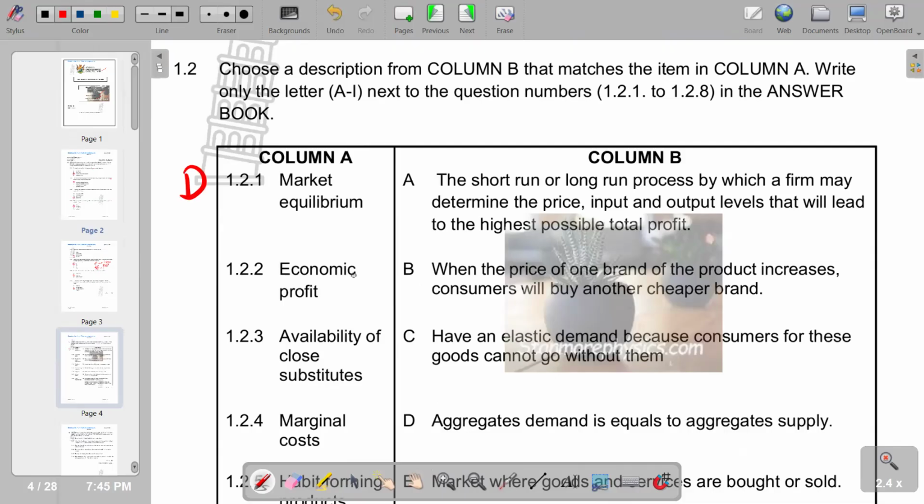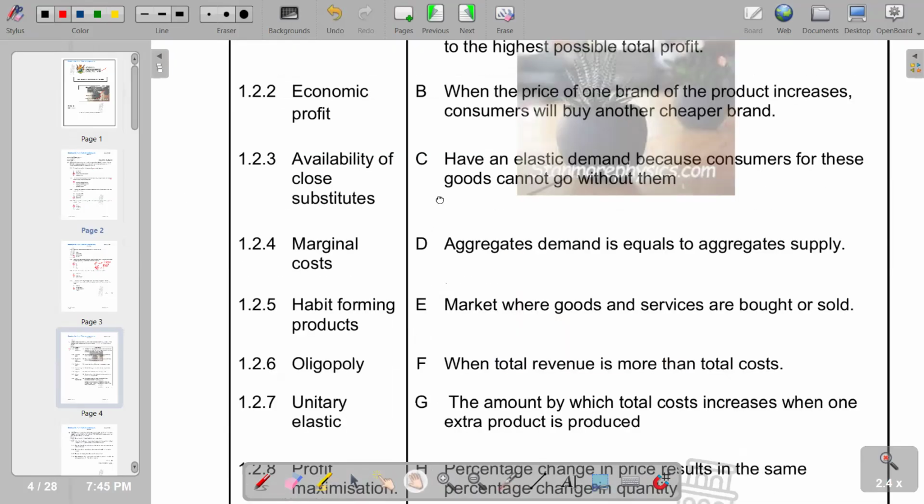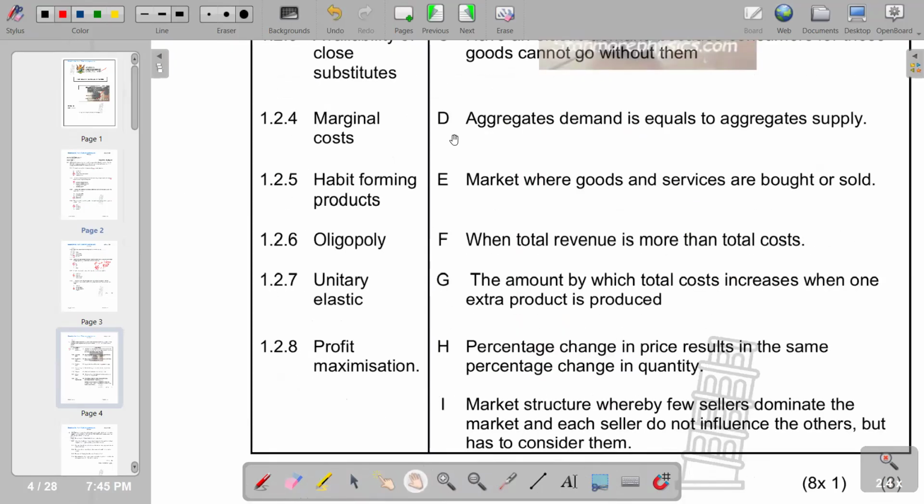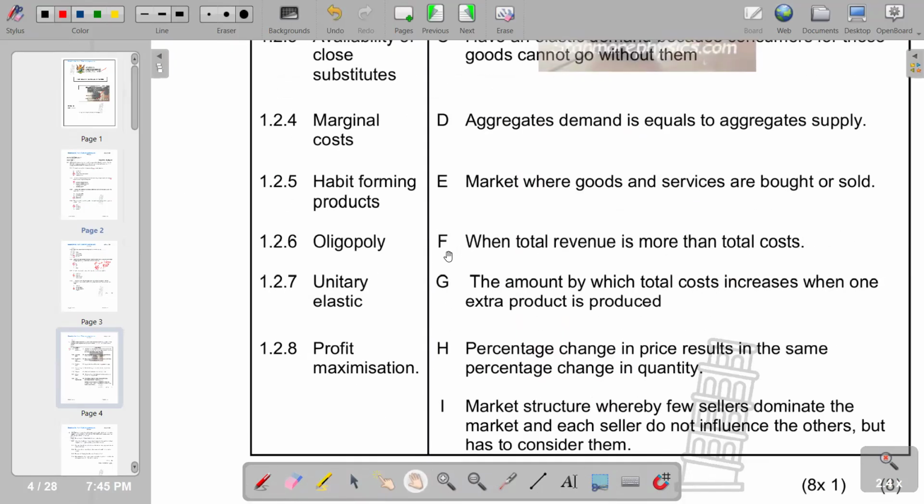Economic profits. We have got various responses that we can choose from. This is when total revenue is more than total cost. So we have F as the correct response.